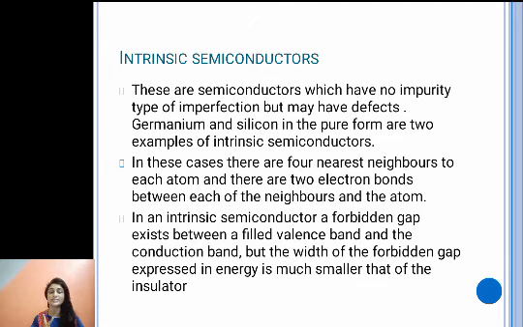In intrinsic semiconductor, a forbidden gap exists between a filled valence band and the conduction band, but the width of the forbidden gap, which is expressed in energy, is much smaller than that of an insulator. In the case of an insulator, the gap between valence band and conduction band is so large that an electron from the valence band cannot enter the conduction band, and that is how conduction is not possible. In metals, they just overlap. That is how conduction takes place. But in the case of semiconductors, there is a small gap between valence band and conduction band, and when you supply thermal energy, the electron from the valence band can go to the conduction band, and carry current.